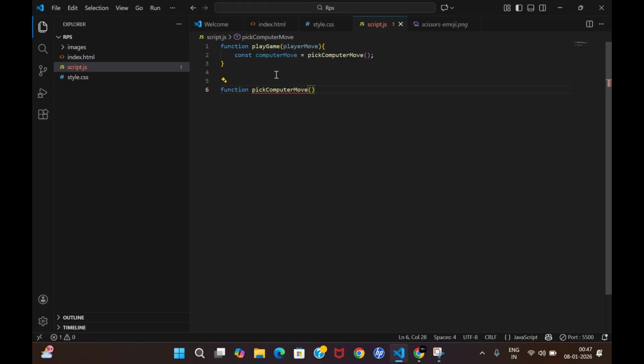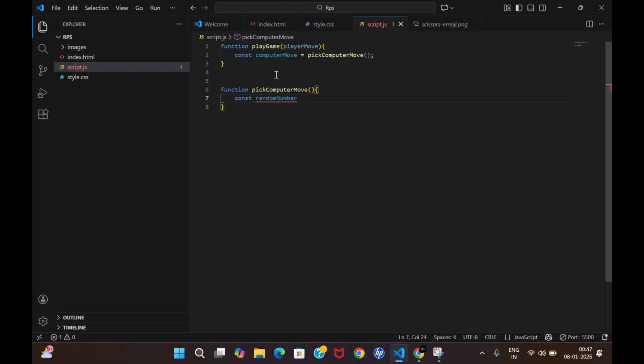Pick computer move function, just do a simple thing. We don't have to give any argument over here. It just gives us the value of what the computer move will be at the end of the day, right? So let it be a random number.